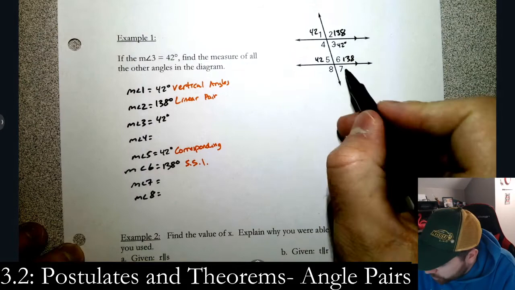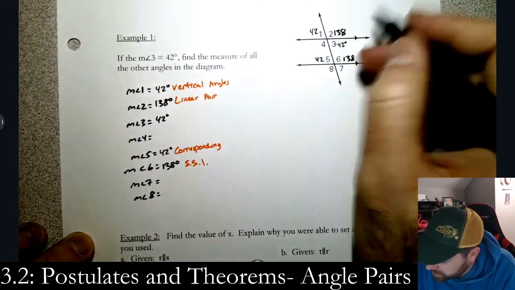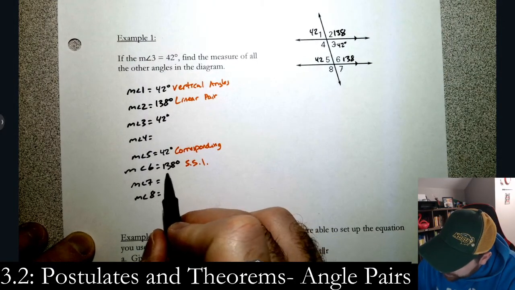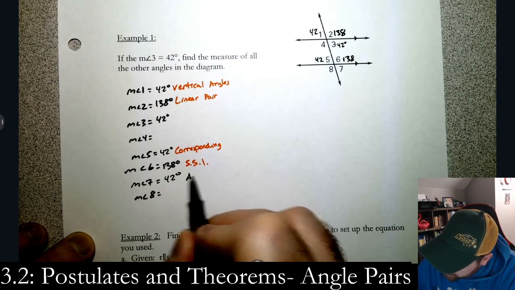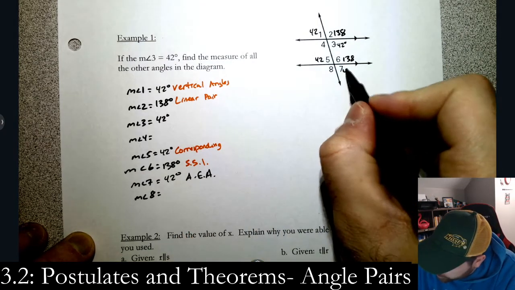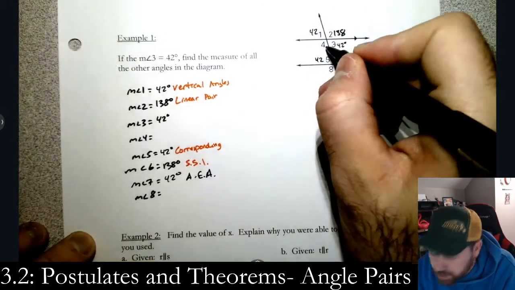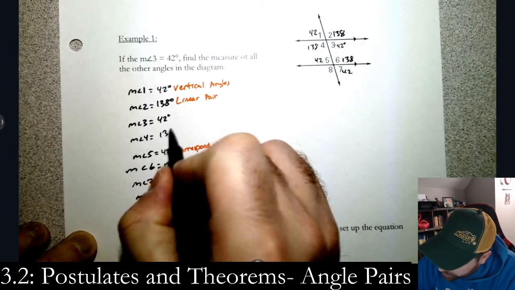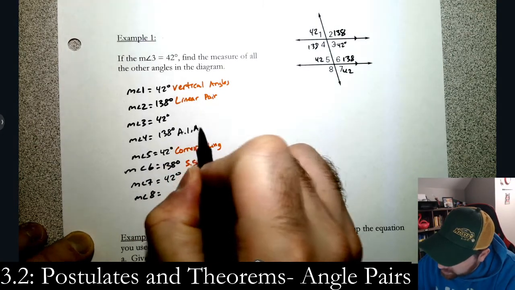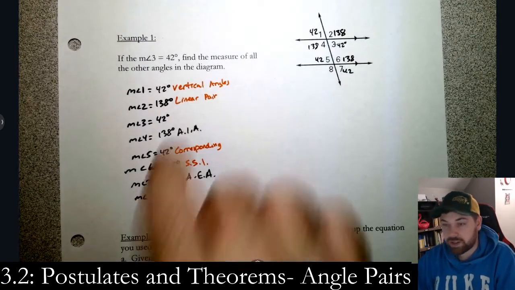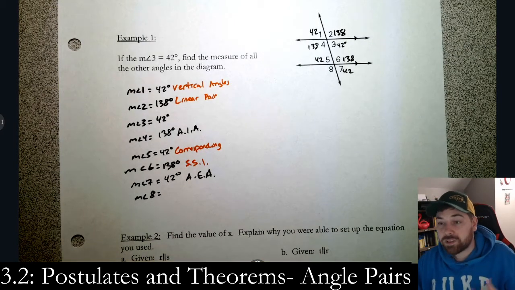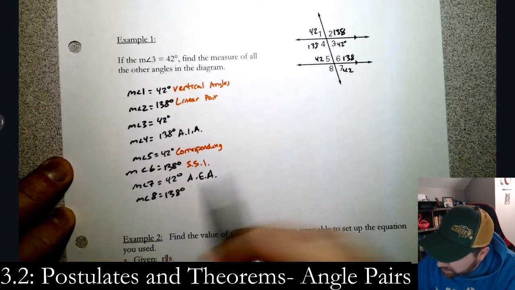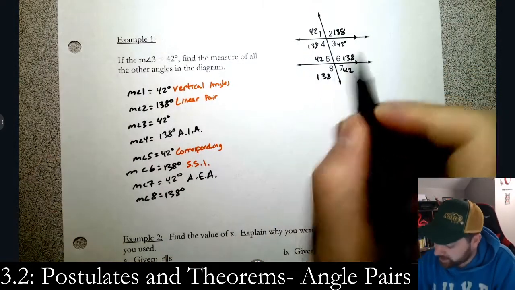Now, 7, we should use alternate exterior, so we should use 7 and 1. So that would be 42 degrees. Alternate exterior angles, 42. Let's go back to 4. We should use alternate interior, so 4 and 6 are the same. So this is 138, alternate interior angles. And now we can do whatever we want. For 8, let's just use the fact that 6 and 8 are the same, right? They're vertical. So 8 would be 138. Again, we used vertical here.